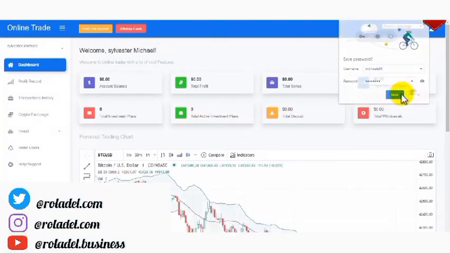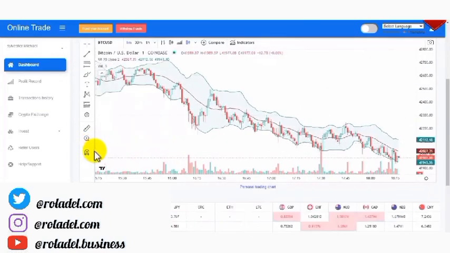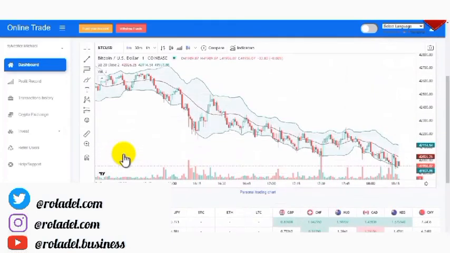So as you can see right here, this is how the user dashboard looks when your clients register on this particular website. This is how they're going to see their user dashboard. As you can see, this looks awesome. It looks very organized and beautiful. So when you create this particular account, as you can see over here, the account balance is showing $0. The total profit is showing $0. The total bonus, total referral bonus, total investment plan, and the rest are all showing 0. That's because no transaction has been made on this particular account.